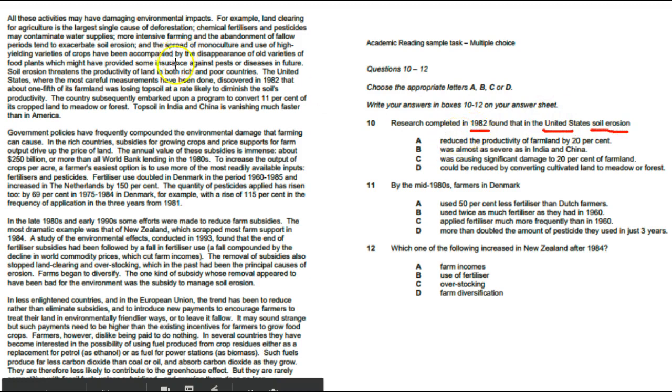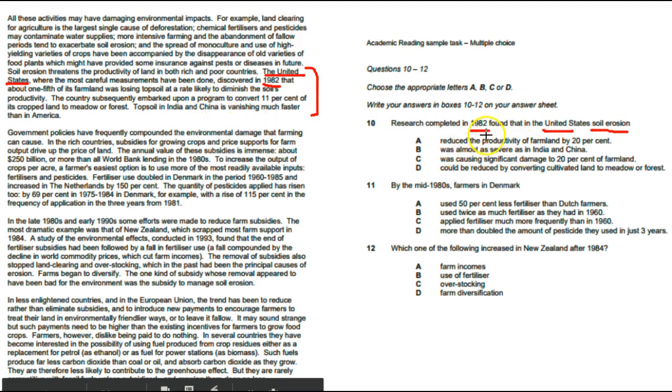If you look quickly the way I do it, you will be able to find the words United States in this line here, and then here we have 1982. And I don't really care about soil erosion in this case, because now I know that the answer is going to be here. Okay, now I'm going to read each sentence and verify if it's true or not.